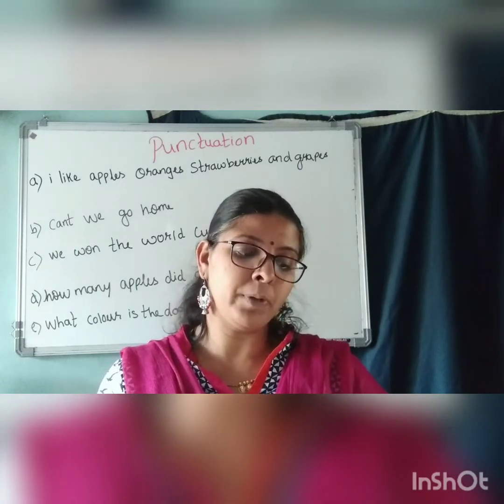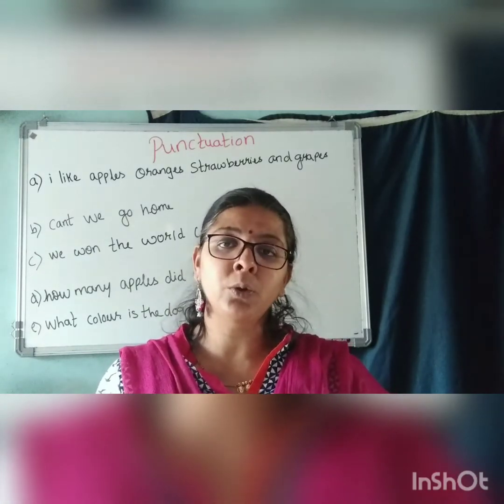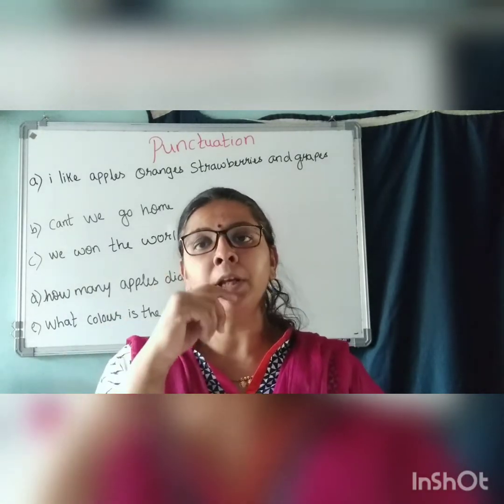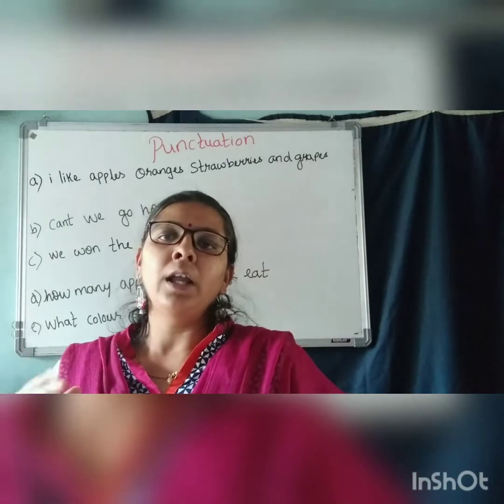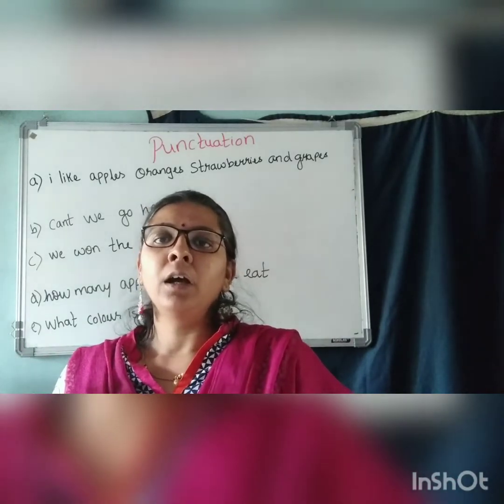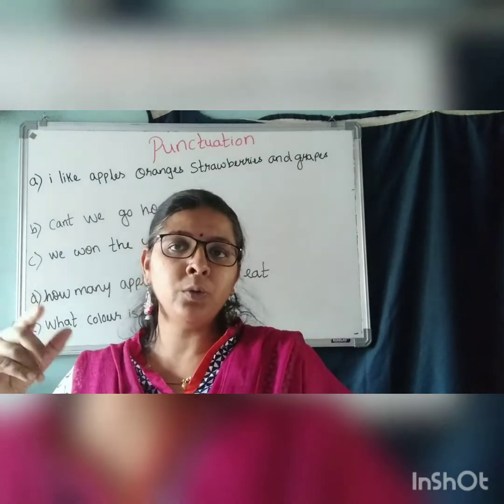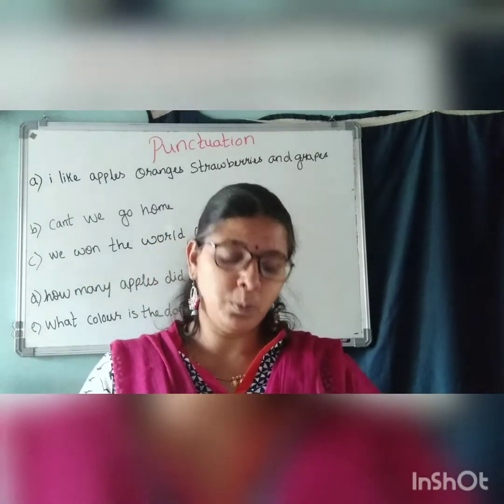Commas are used to separate items in a list. You have already learned what commas are, and how words are separated when we use many of them. For example, I purchase vegetables like cucumber, tomato, ridge gourd, so many vegetables. So we use commas to separate those words.